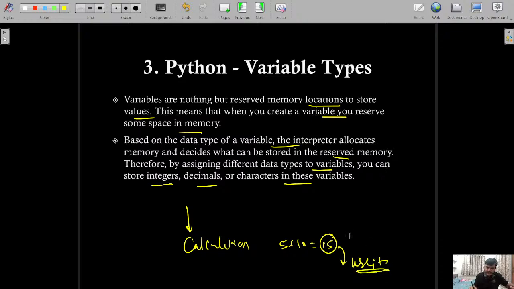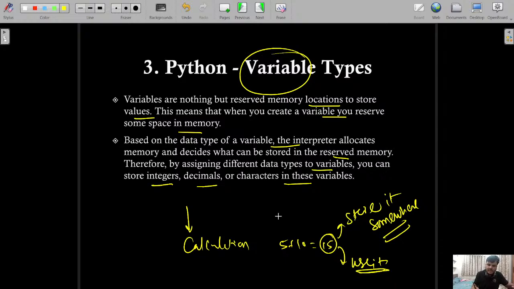So if you want to use it, you have to store it somewhere. For storing it, we are going to require the concept of a variable. That is why we require something like a equal to 10. It means that the variable a is holding 10.